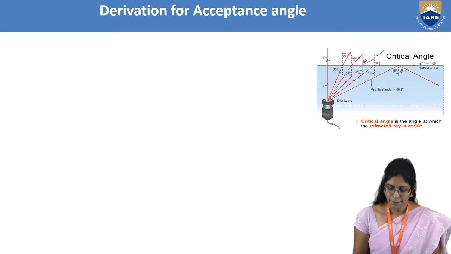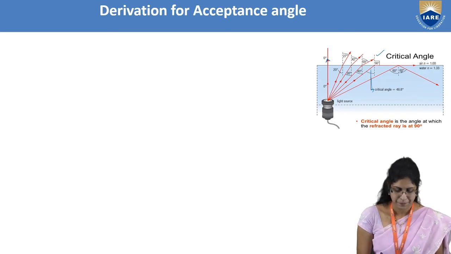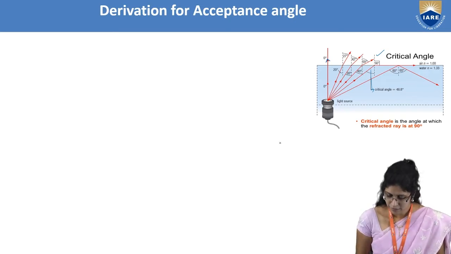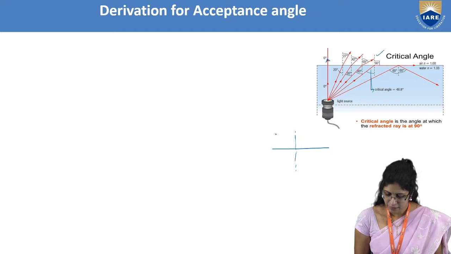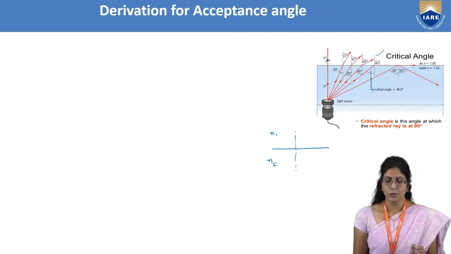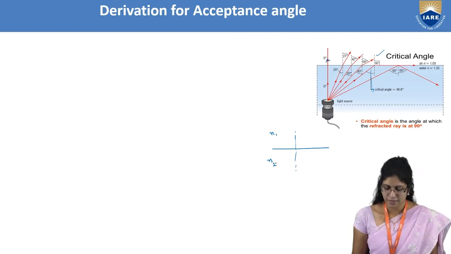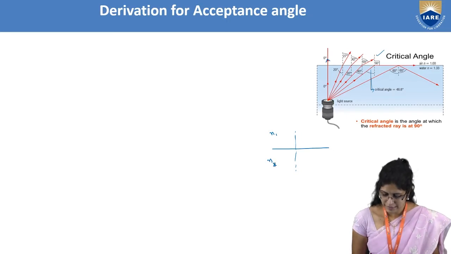So if you apply the same concept, let me draw it separately. This is the axis, and n1 is the refractive index of one medium through which the light is being incident, and n2 is the refractive index of the other medium.